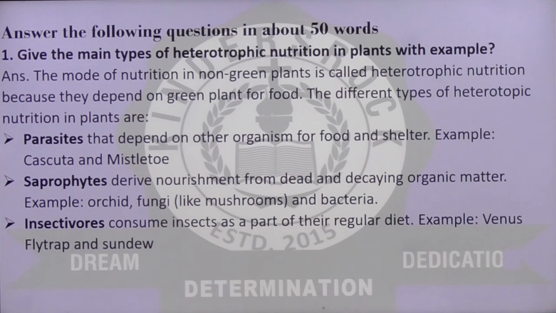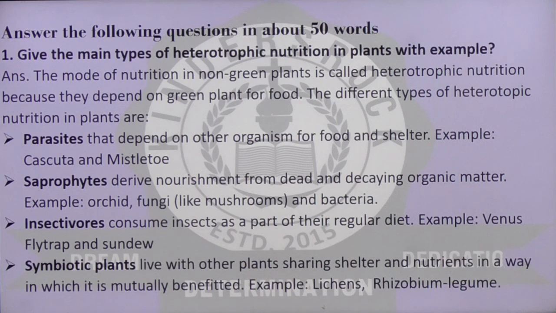Insectivorous plants consume insects as part of their regular diet. Usually they grow in places which are deficient of nutrients in the soil, so in order to get nutrients, they consume insects. Examples are Venus flytrap and sundew.